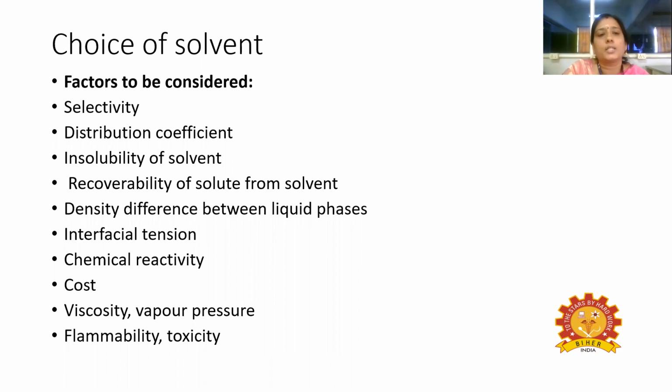And here the choice of solvent is very important, because the solvent is what extracts the larger amount of solute from the solution. So while choosing the solvent, we have to consider some factors. One is selectivity, distribution coefficient, insolubility of the solvent, recoverability of solute from solvent, density difference between liquid phases, interfacial tension, chemical reactivity. So the solvent should not be chemically reactive, because if it reacts with the liquid mixture, then we cannot separate the liquid mixture.